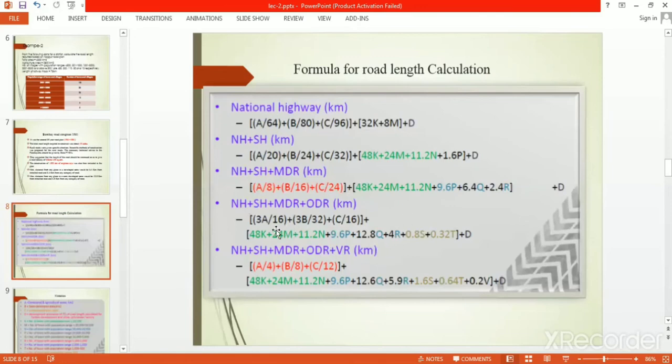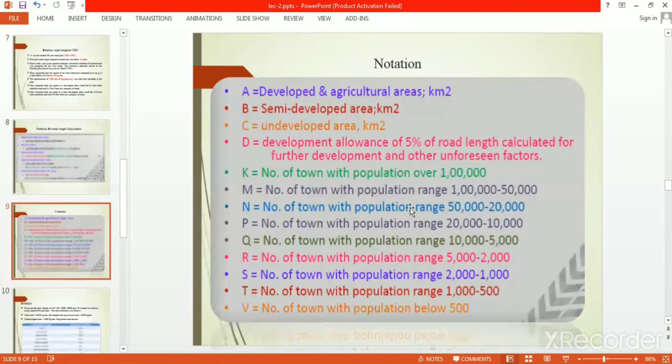Now come to the example. Sorry, notations. A is developed and agricultural area in kilometer square. B is semi-developed area. C is undeveloped area. So A, B, C are related to area.